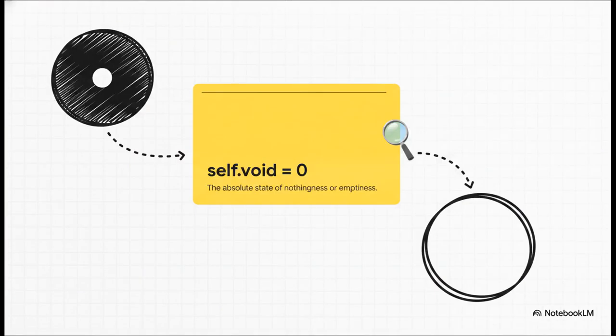And in direct contrast to the monad, the very next line gives us self.void equaling 0. This perfectly establishes the whole foundation of the trinary engine's logic. You've got absolute everything, the monad, as 1, and absolute nothingness, the void, as 0, literally just sitting side by side as simple integer variables in the code.